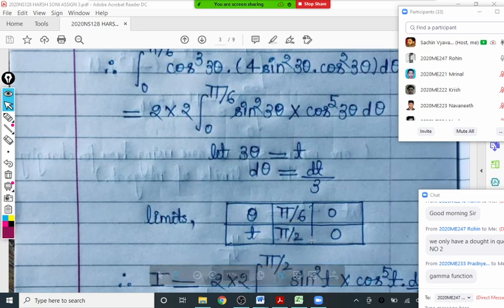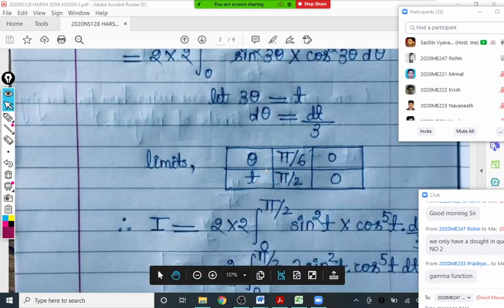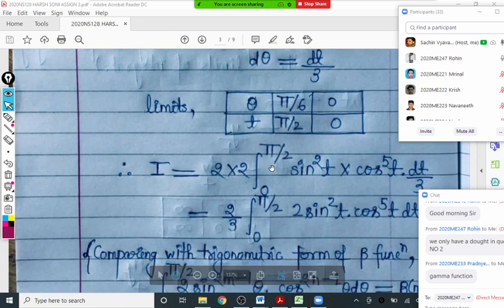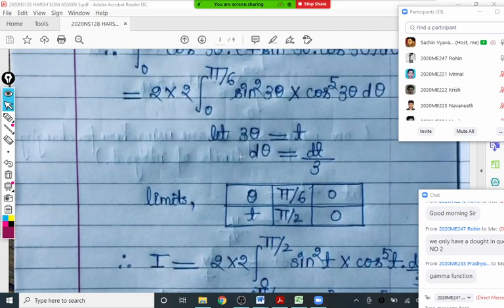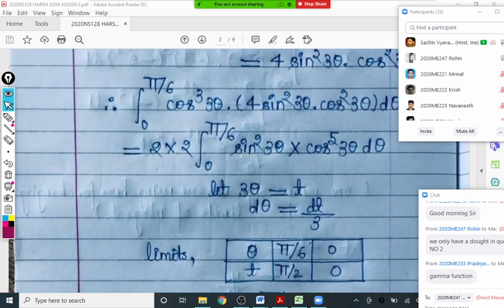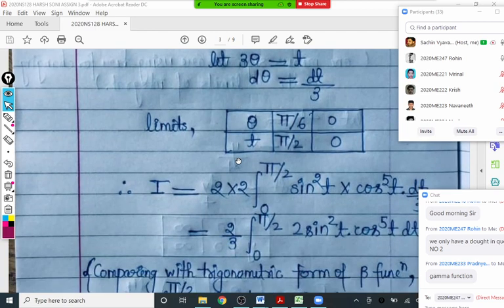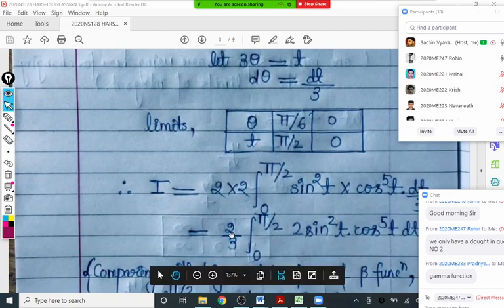Because actually it is written the reverse way, when theta is 0 to pi by 2 only. Yes, sir. 0 to pi by 2, and you'll observe this is the new integral you got. So 2 by 3 is a constant, and one more 2 is there, I think. How many 2's are there outside? 2 into 2 into... Sir, 2. Okay, one of the 2's is taken inside. Sorry, my mistake.